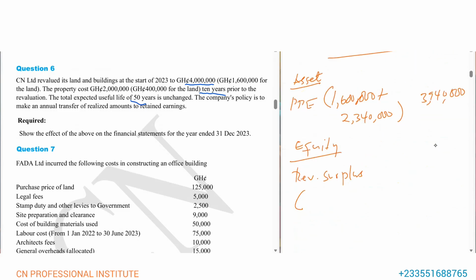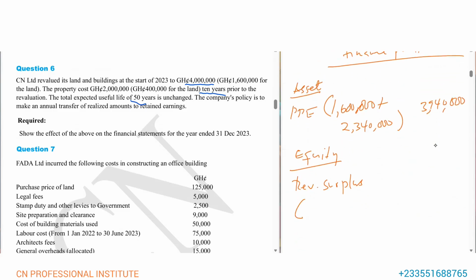Let's not forget that. So it will be 2,320,000. This is the total revaluation gain. Minus the transfer, the 28,000 that we transfer from the revaluation surplus account to retained earnings. You have to less the transfer, the excess depreciation.